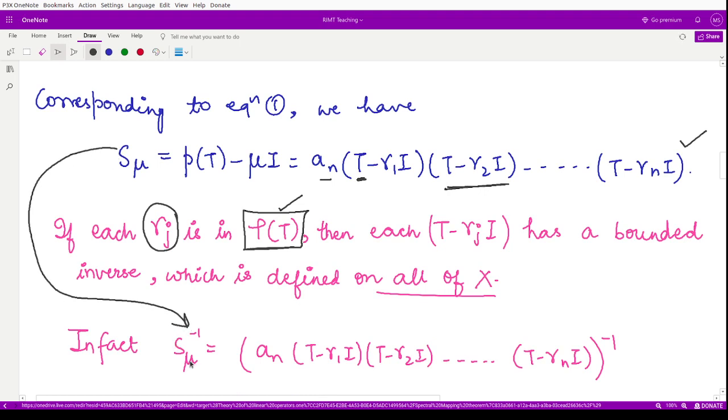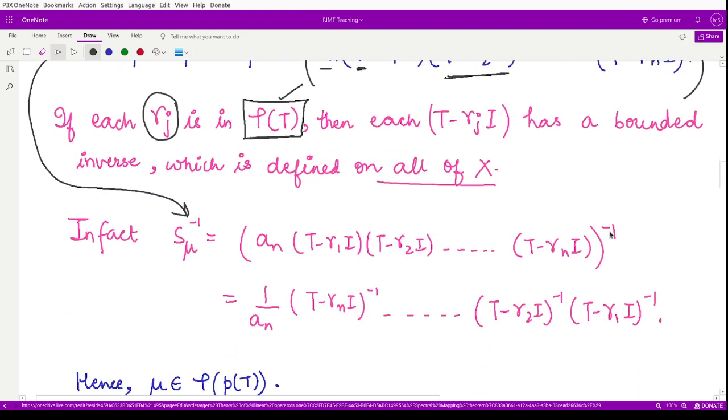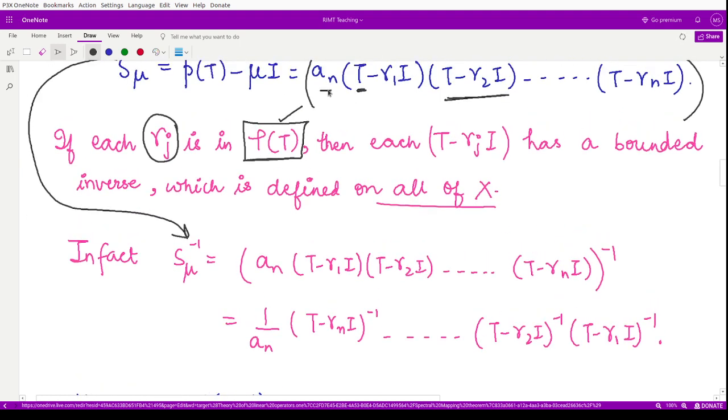In fact, what would be the inverse of this S mu? The inverse for this S mu would be taking the inverse of this factor. So how do you take the inverse? Here an, being the leading coefficient, is converted to 1 by an if you take the inverse. And moreover, for different operators of this kind, if you have (ab) inverse, you could write this as b inverse a inverse.